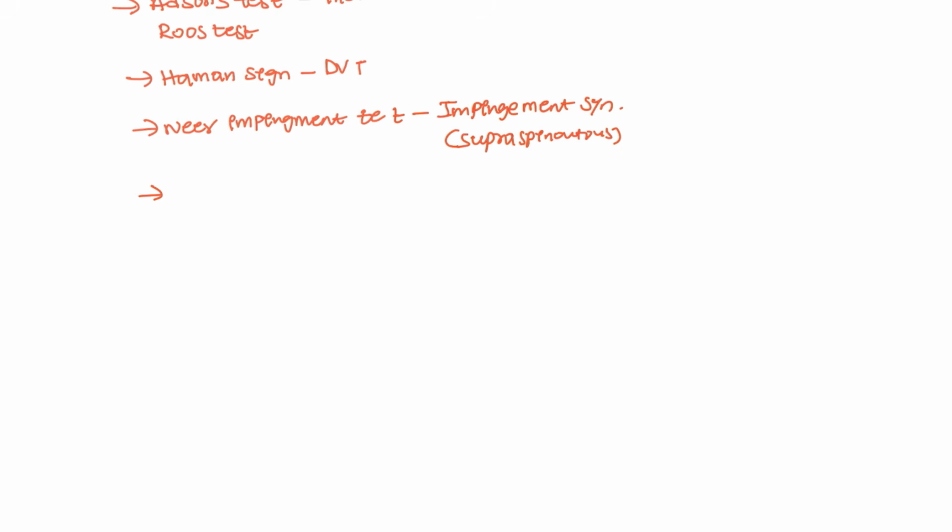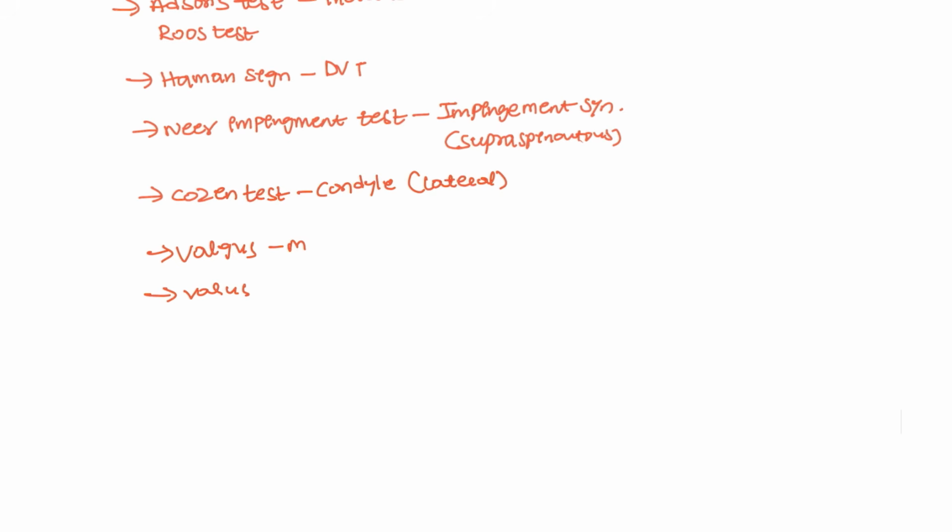Next, Cozen test. Cozen test is done for the epicondyle. Okay, lateral epicondyle, we are going to do the Cozen test. And we are going to do the valgus test and varus test. So valgus test is done for the medial collateral ligament and varus test is done for the lateral collateral ligament.